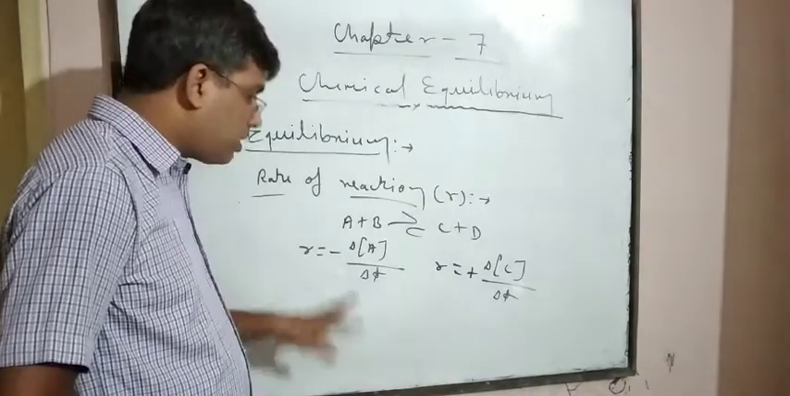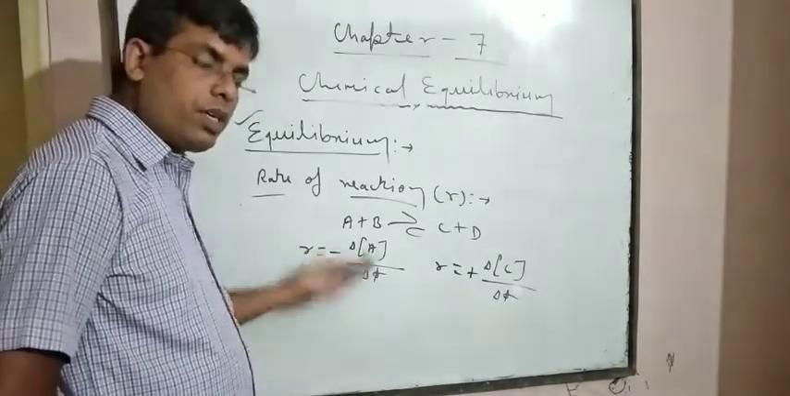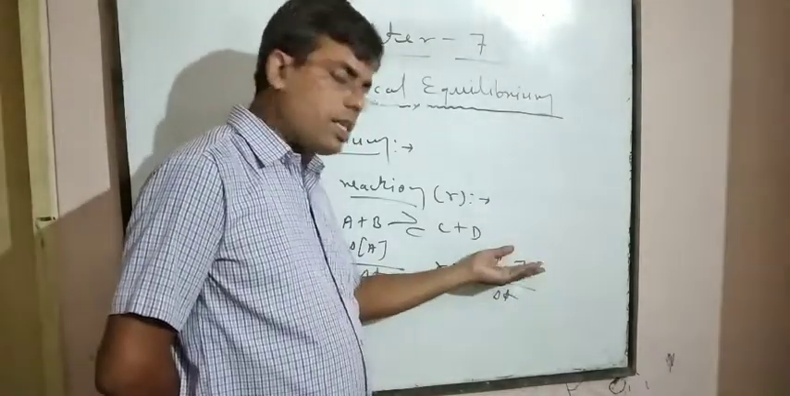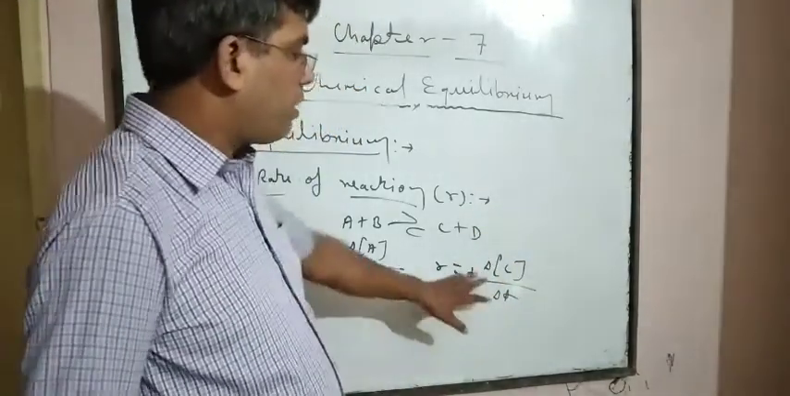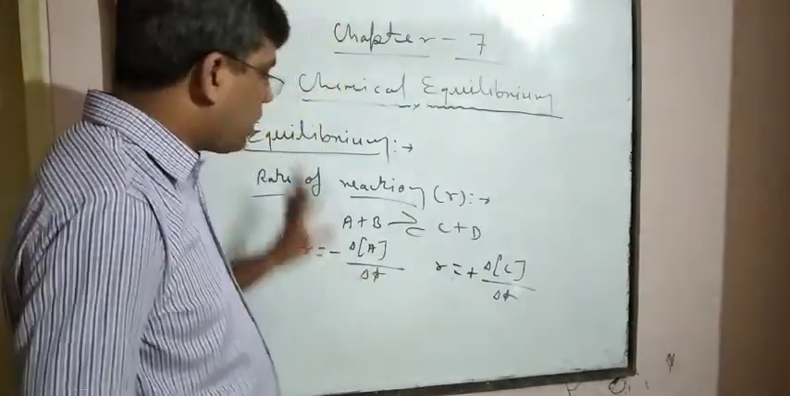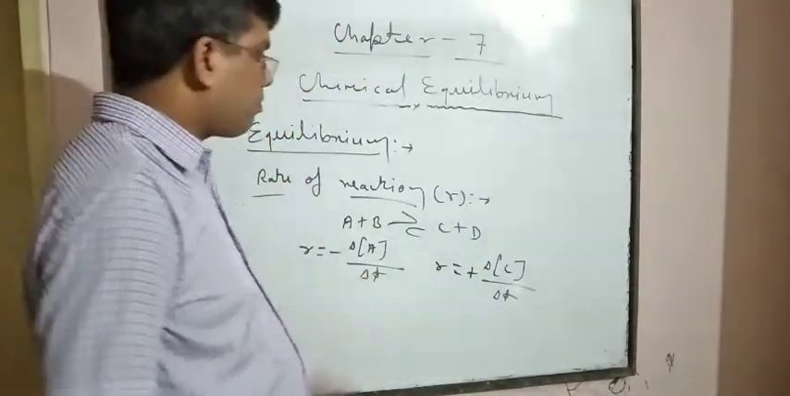It is the rate of disappearance because here concentration decreases, but here with respect to time concentration increases. That's why it is known as the rate of appearance. For product, rate of appearance, and for reactant, rate of disappearance.